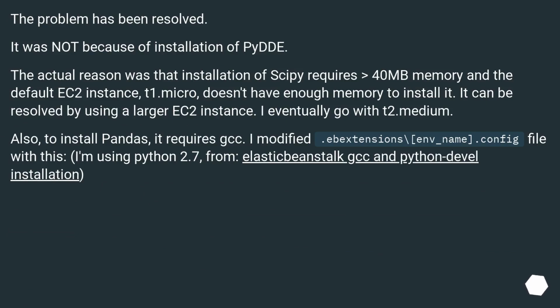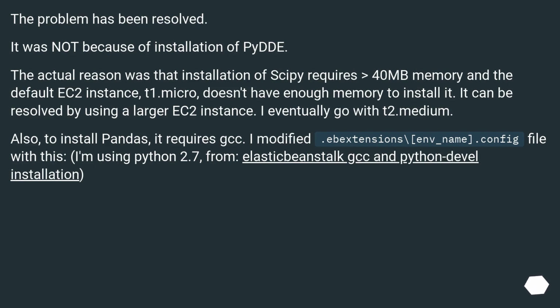The problem has been resolved. It was not because of installation of pip. The actual reason was that installation of SciPy requires 40 MB memory and the default EC2 instance, t1.micro, doesn't have enough memory to install it. It can be resolved by using a larger EC2 instance. I eventually went with t2.medium.